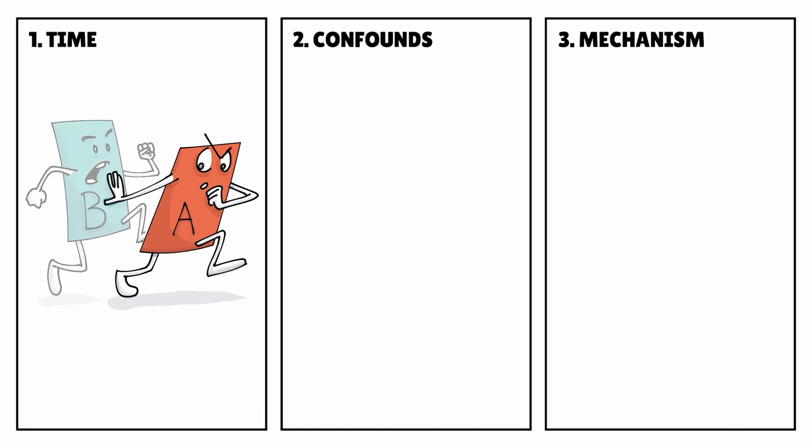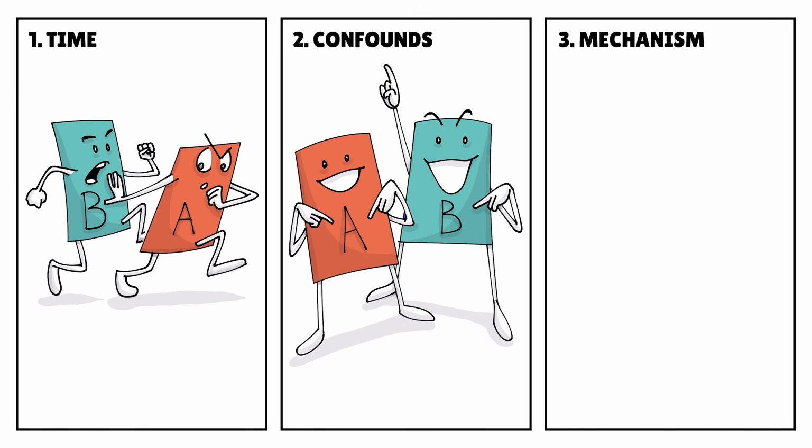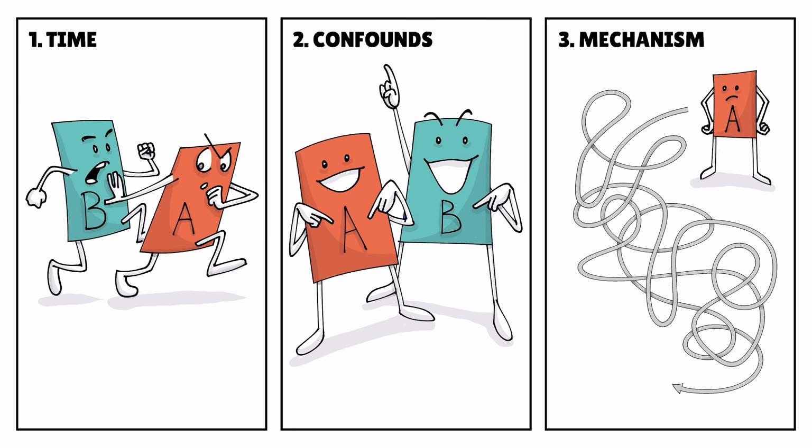There are 3 questions to test a causal claim. Did A happen before B? What could cause both? Is there a plausible path from A to B?